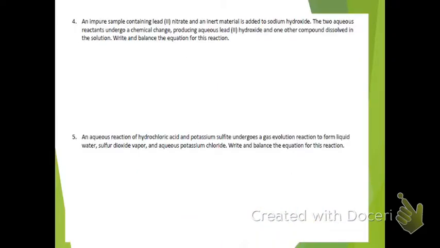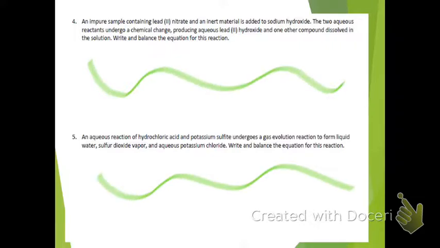On 4 and 5, another couple that I suggest you try on your own, but here we are taking word equations and we want to write our balanced chemical equation. So we're going to have to use our nomenclature rules first to get our reactants and products. Once we have those correct formulas, we'll go back and balance. So take a couple minutes to try those out on your own. Resume the video when you're ready to check.